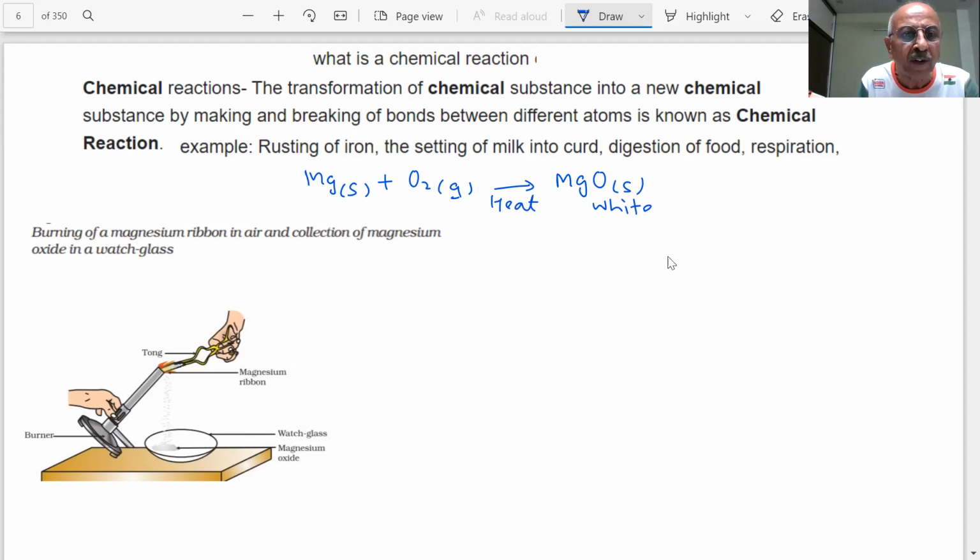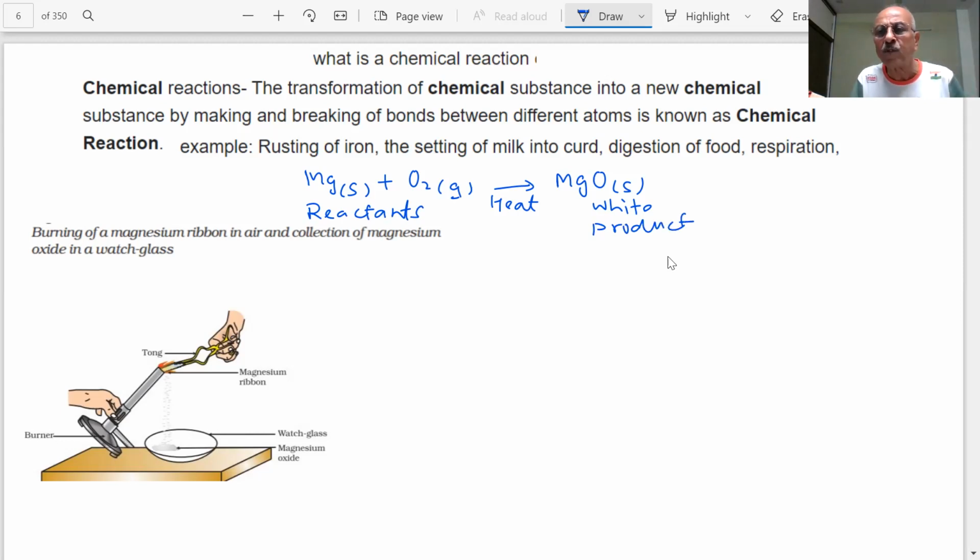Here is an activity you can do in the chemistry lab, student. This is a magnesium ribbon. You hold it by a tongs burner and you are heating it. As you heat it, this is a watch glass. On the watch glass, you will get magnesium oxide, which is white in color. Therefore, students, these are called the reactants, which we are writing on the left hand side. They react to form the products. The product is different from the reactants.